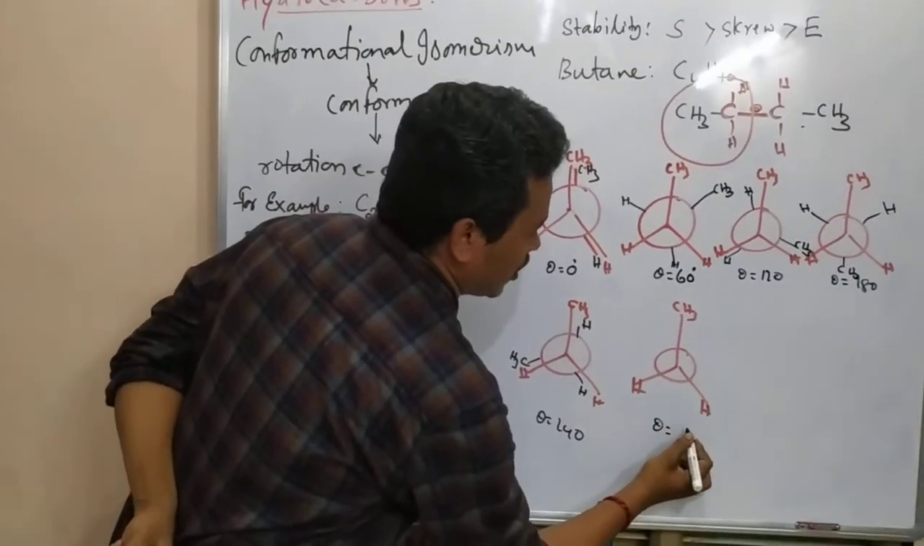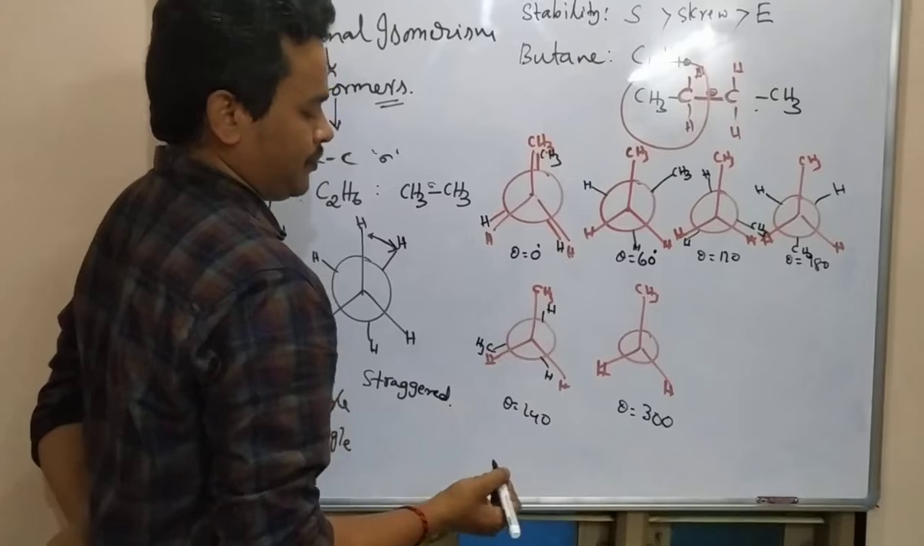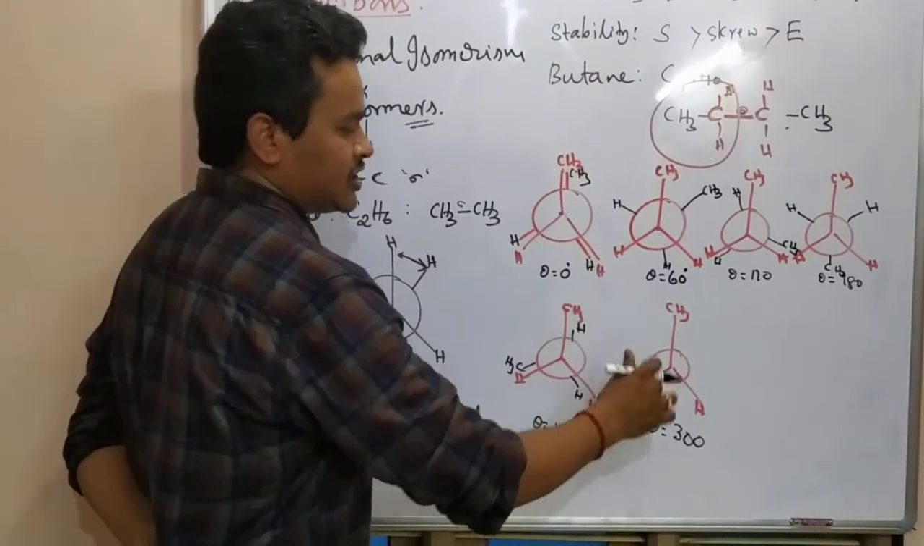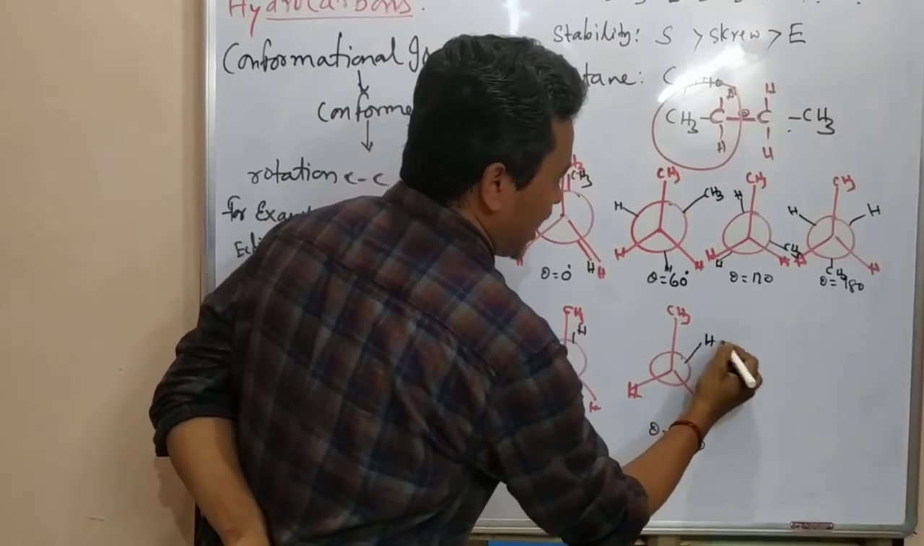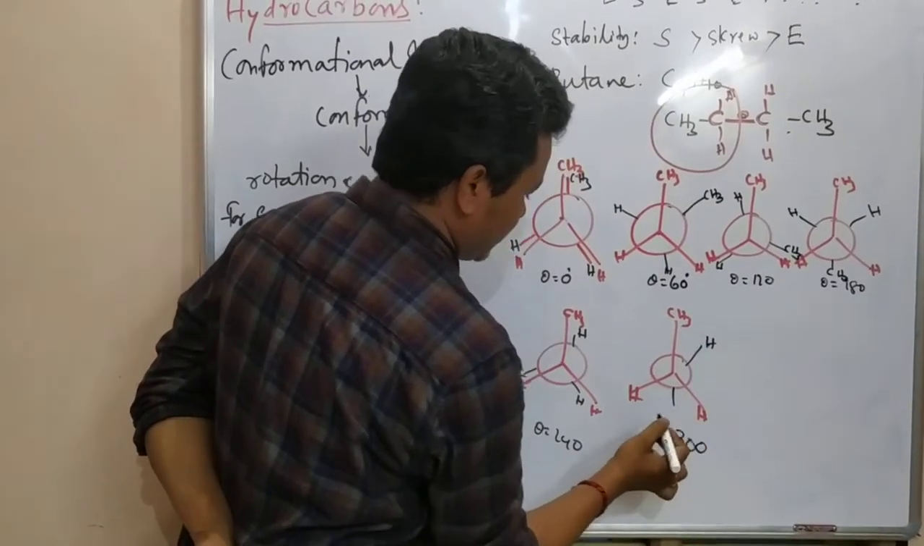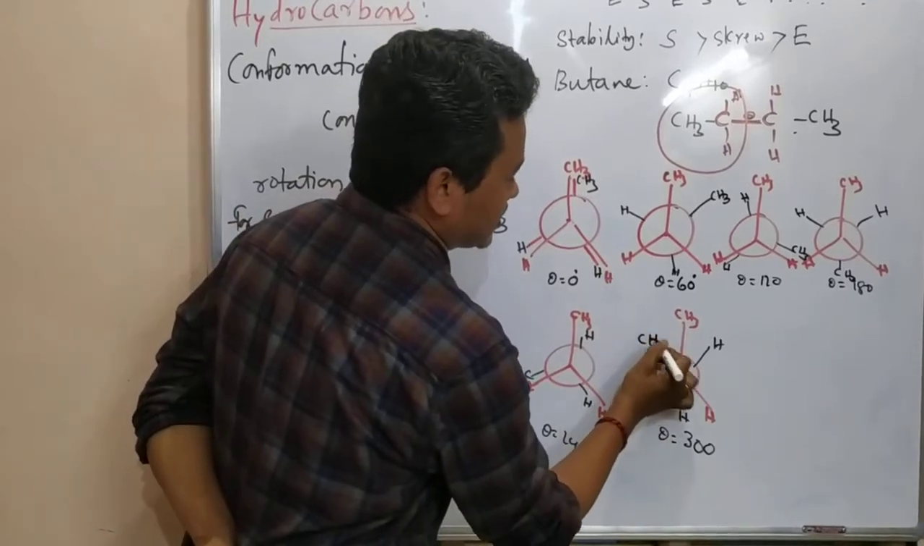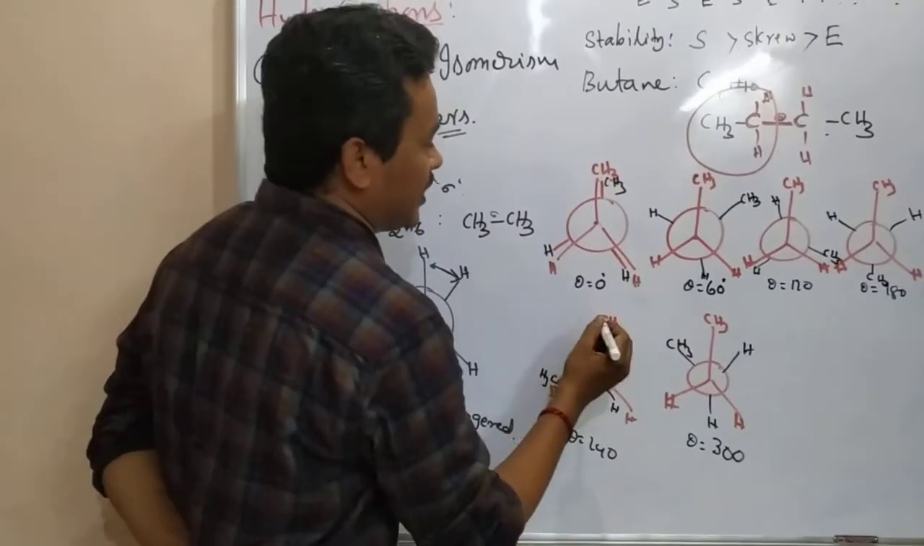Again theta we are making 300. 60 adding means 300. Again 60 degree rotation. H will come here somewhere, and this will come in here. Hydrogen will come, and this methyl will come here like this. So if I want to give the numbering here, what is that?